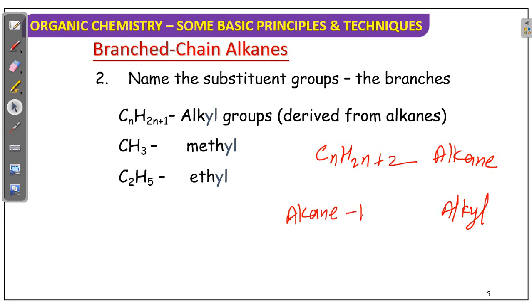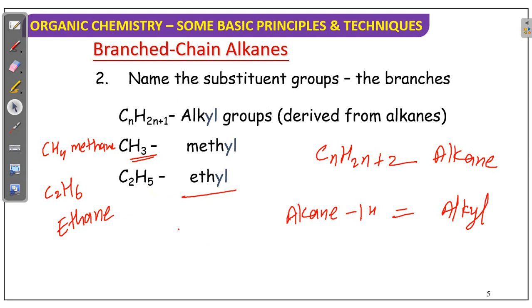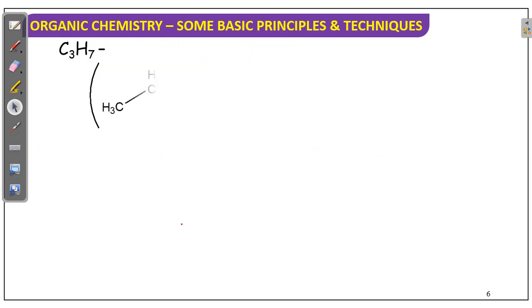Alkane minus one hydrogen is called alkyl. You can see here, CH4 is methane. One hydrogen less is called methyl. C2H6 is ethane. From that, if you remove one hydrogen, that is called ethyl. Like that, propyl, butyl, pentyl.